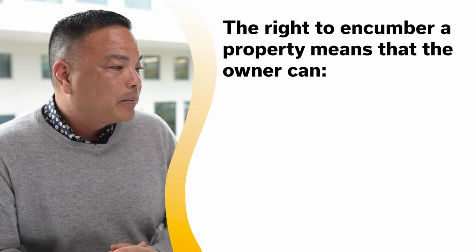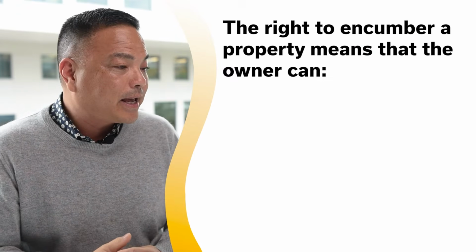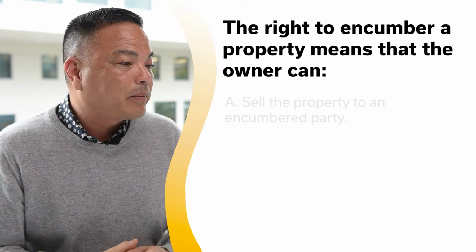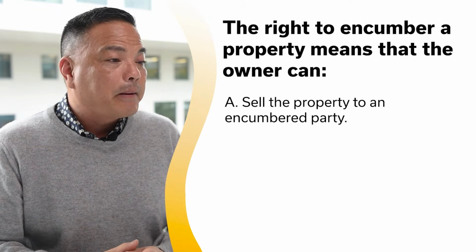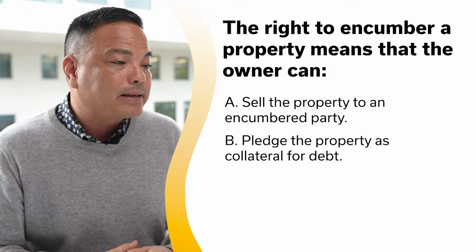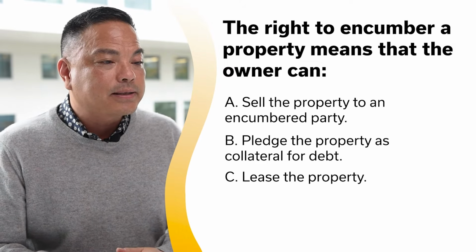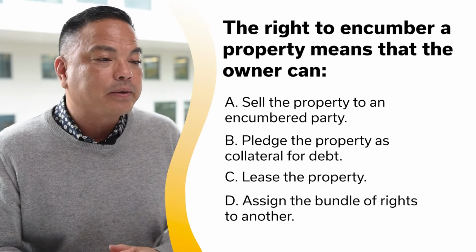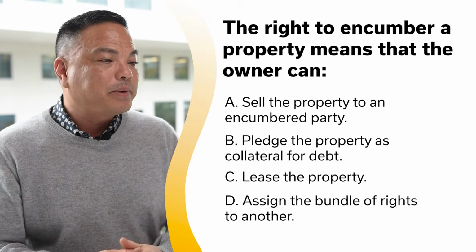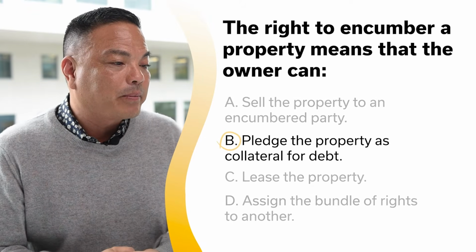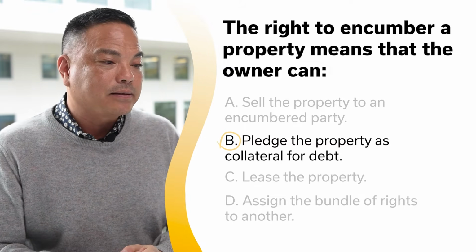The right to encumber a property means that the owner can A, sell the property to an encumbered party. B, pledge the property as collateral for debt. C, lease the property. D, assign the bundle of rights to another. And the answer is B as in boy, pledge the property as collateral for debt.